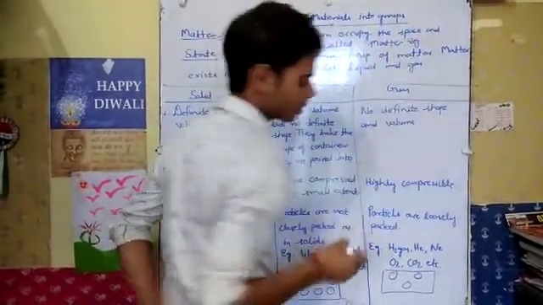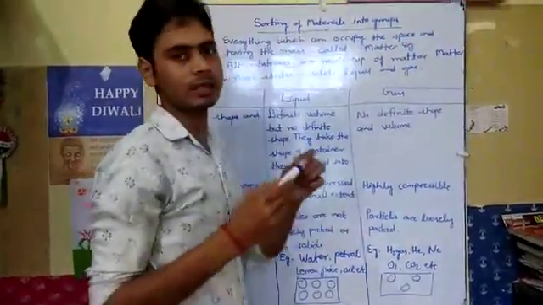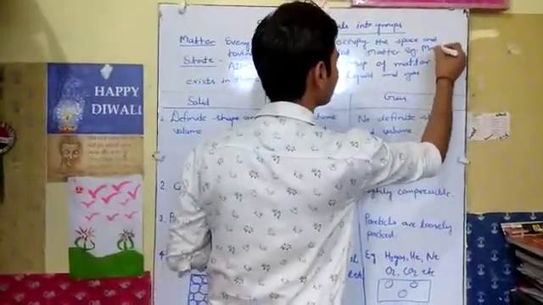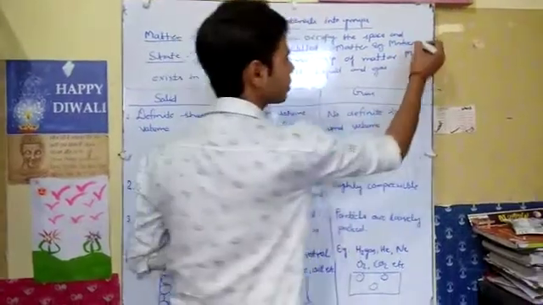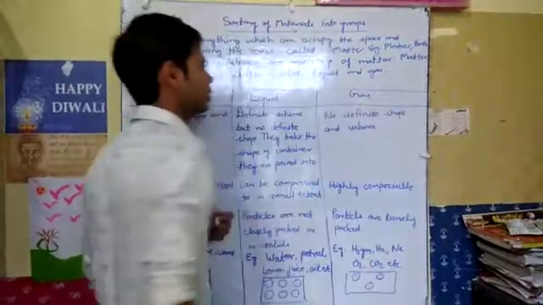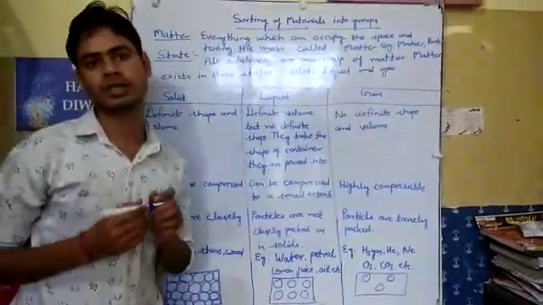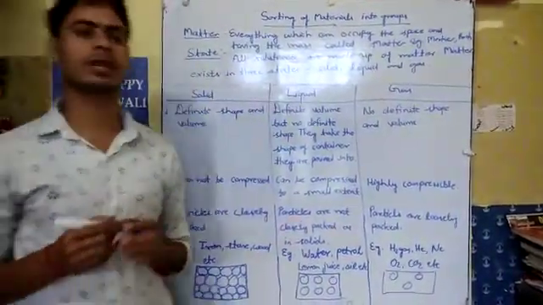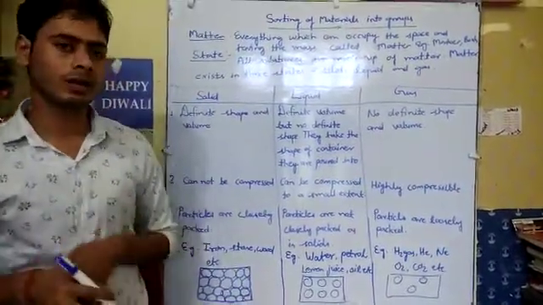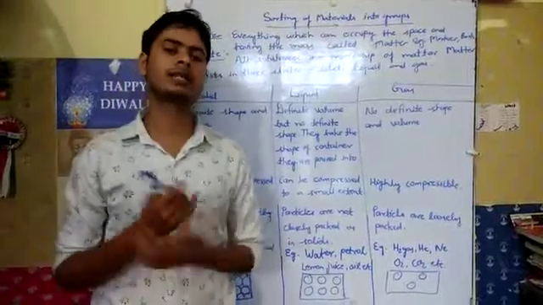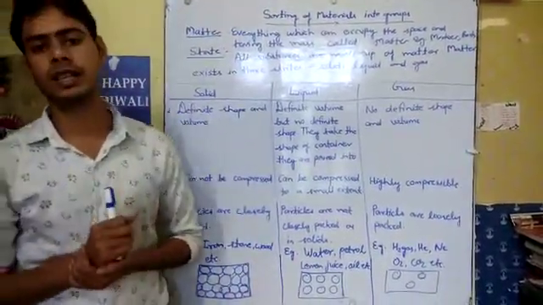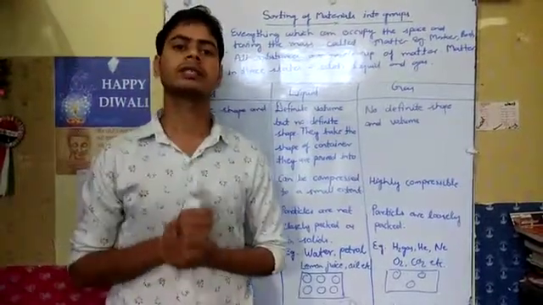Now for example, this is a marker, so it is also matter. And the book is also matter. And the bus is also matter. So everything which can occupy space and has mass is known as matter. Matter is categorized into mainly three types. The first one is the solid state, the second one is the liquid state, and the third one is the gaseous state.